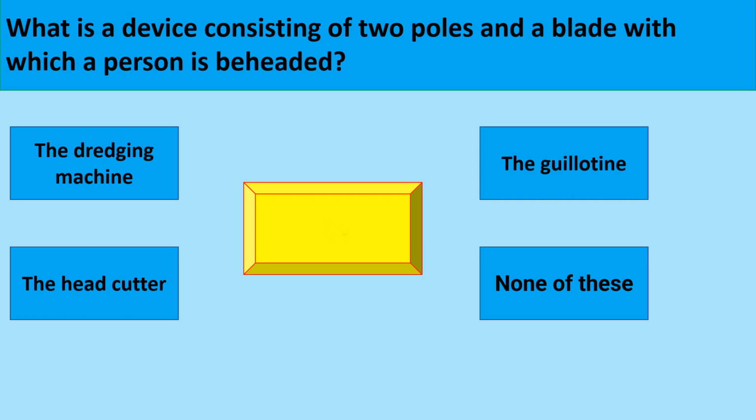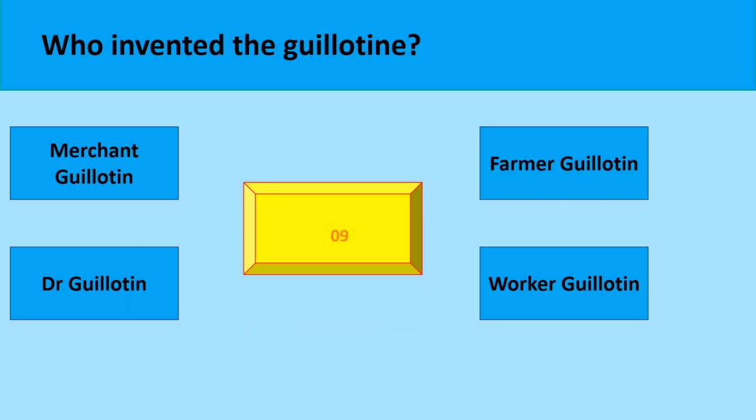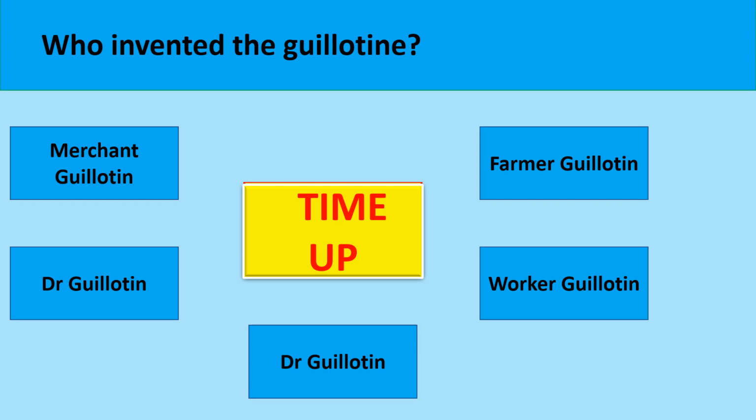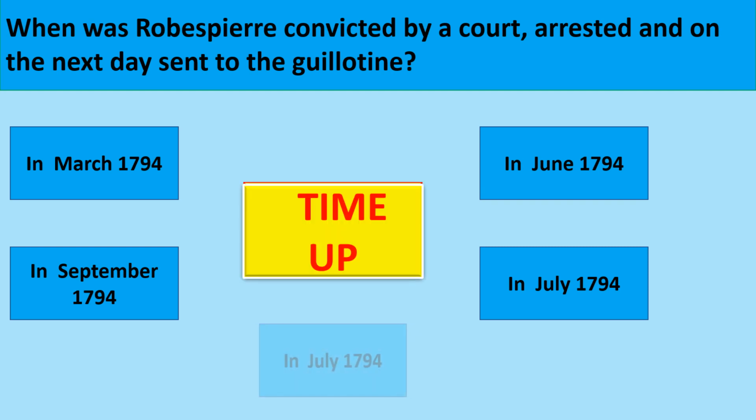What is a device consisting of two poles and a blade with which a person is beheaded? The correct option is the guillotine. Who invented the guillotine? Dr. Guillotine. When was Robespierre convicted by a court, arrested, and on the next day sent to the guillotine? In July 1794.